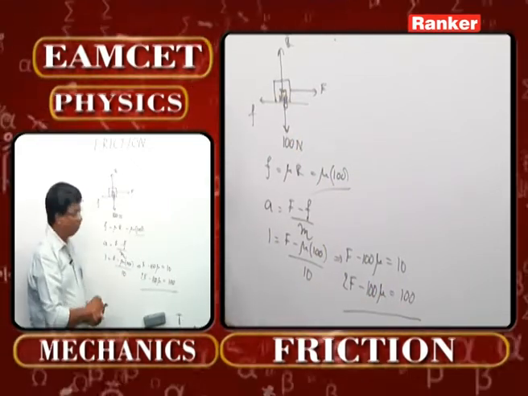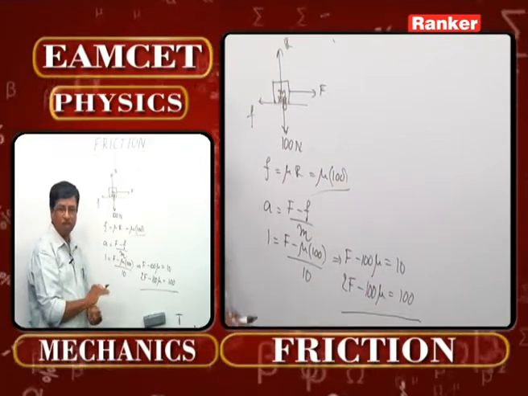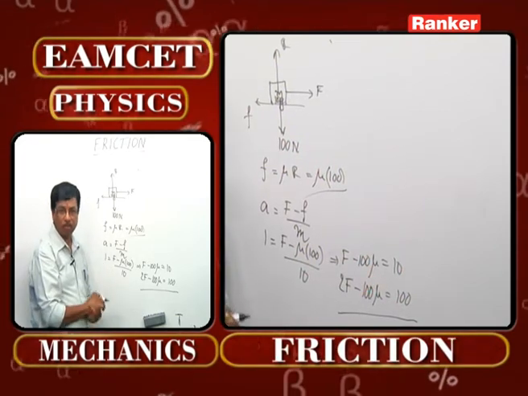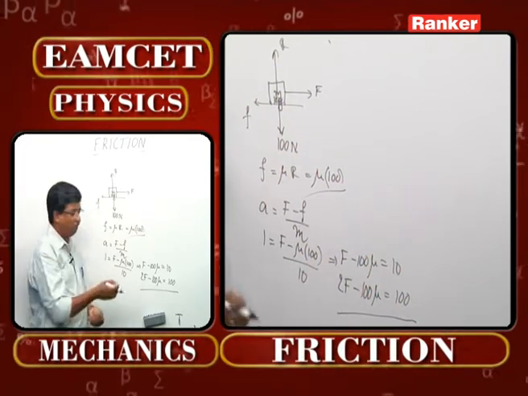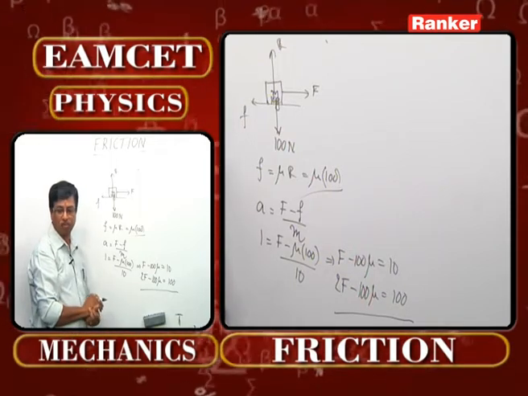But one thing you should understand, mu is simply a ratio of similar physical quantities, therefore there will never be any sort of units for that. That is a concept you need to remember. So this answer, of course, automatically you will be getting 0.8. That is a concept here. That's question number 5.